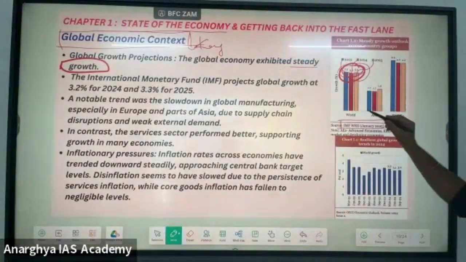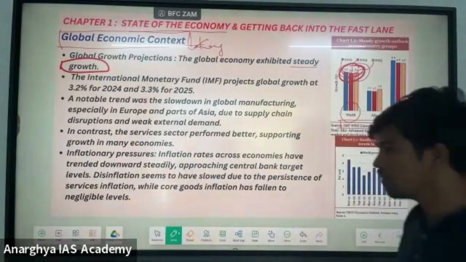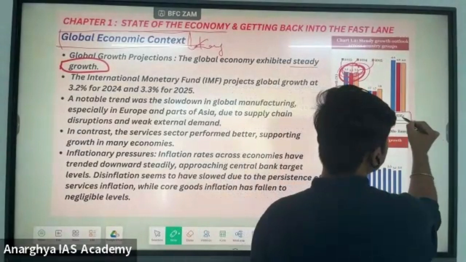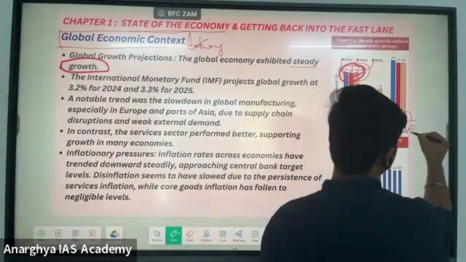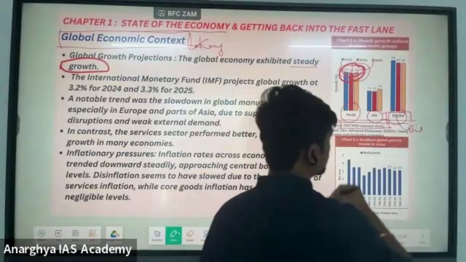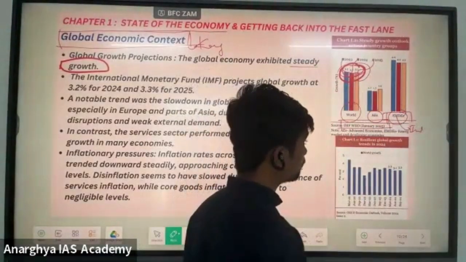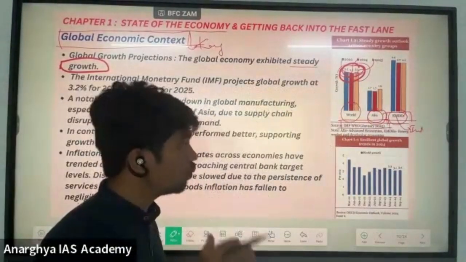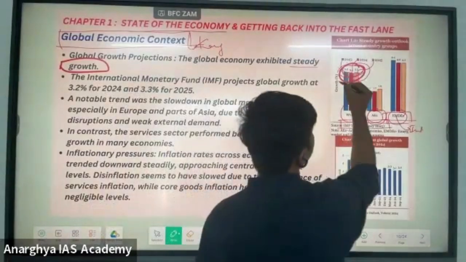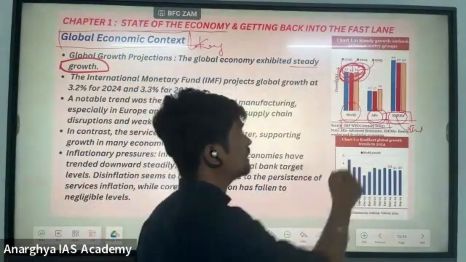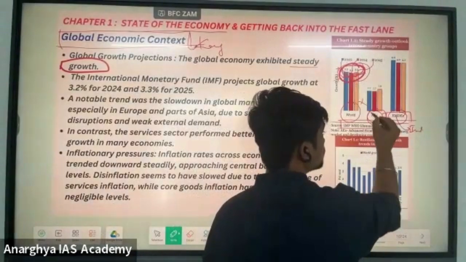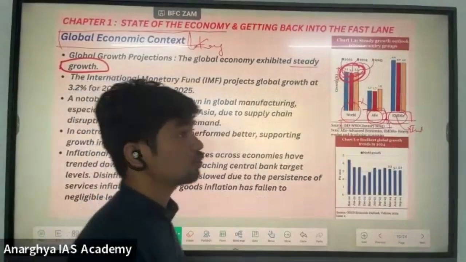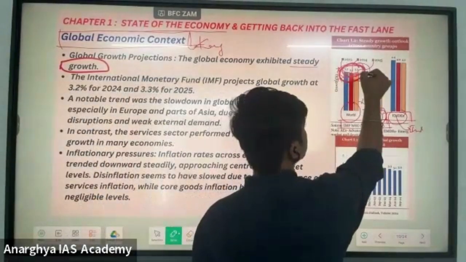Again, it is at the world level. How can they frame a question at the prelims level? These are the emerging markets and developing economies, India comes here, and these are the advanced economies. They will give a sentence like this: the average growth rate of advanced economies is more than the world's growth rate average. That sentence will be wrong, because the average growth rate of the advanced economies is less than the average growth rate of global growth.